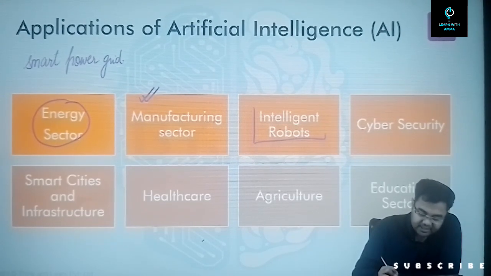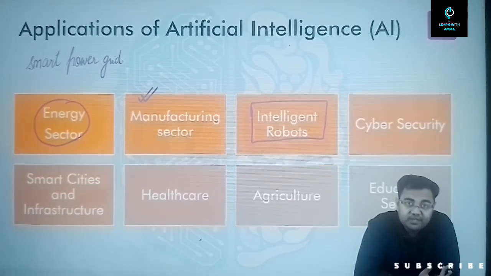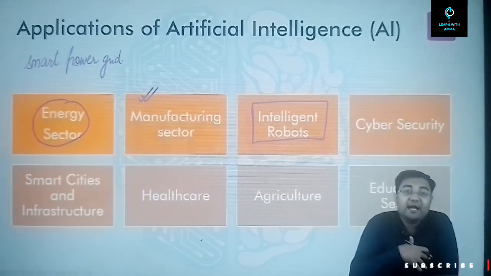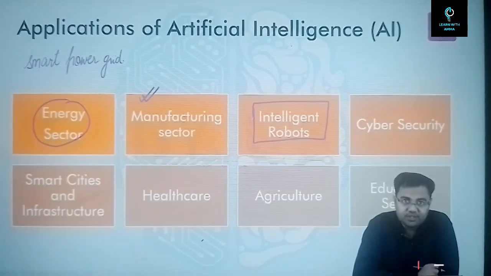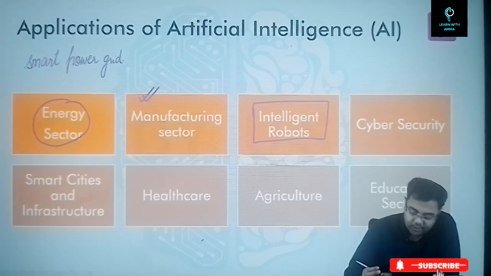Apart from that, we discussed this in robotics also: artificial intelligence can be utilized in robotics to make better robots, robots that can behave according to the environment. They can act better in the given situation that they are in. They can understand patterns faster and work accordingly.